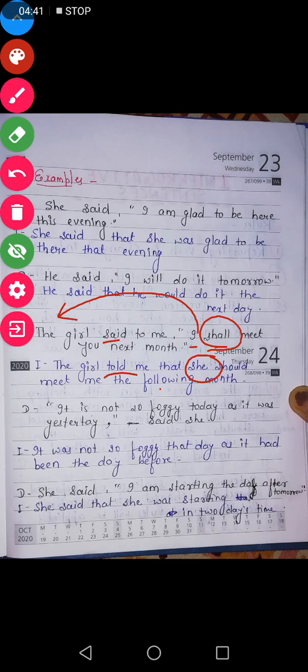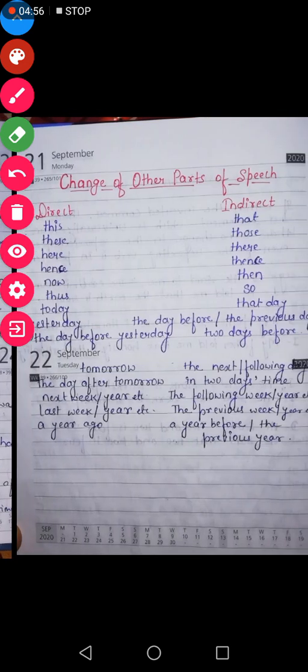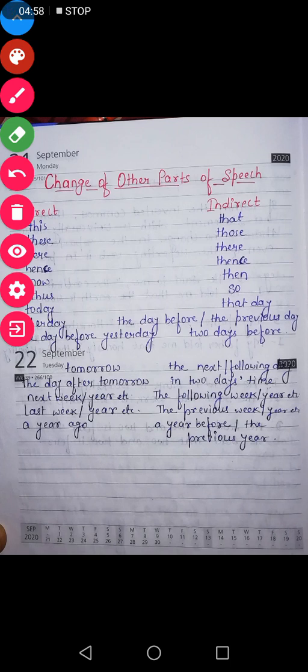So she should meet, this is which person? Second person. Second person changes according to the object. Object is me. So she should meet me. Now next month changes into what? Let us find out. Where is next month written? See. Next week, year, month, anything.